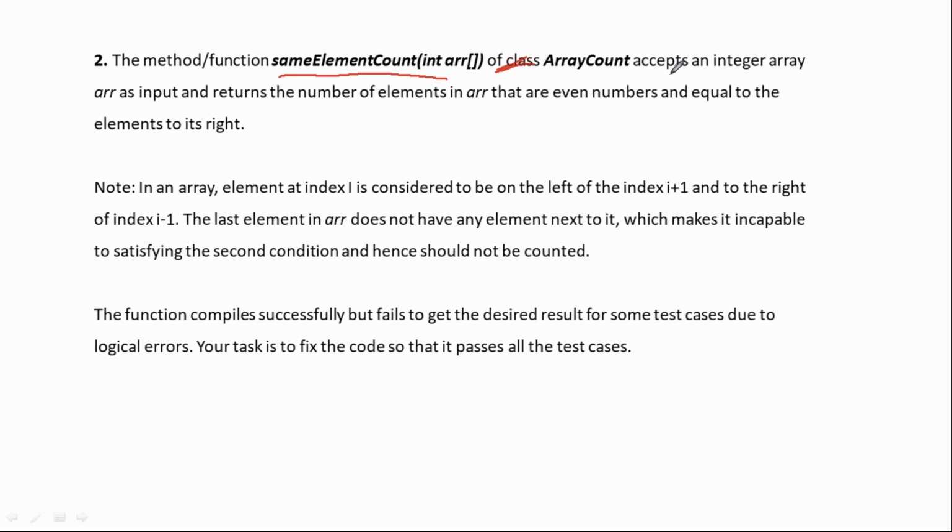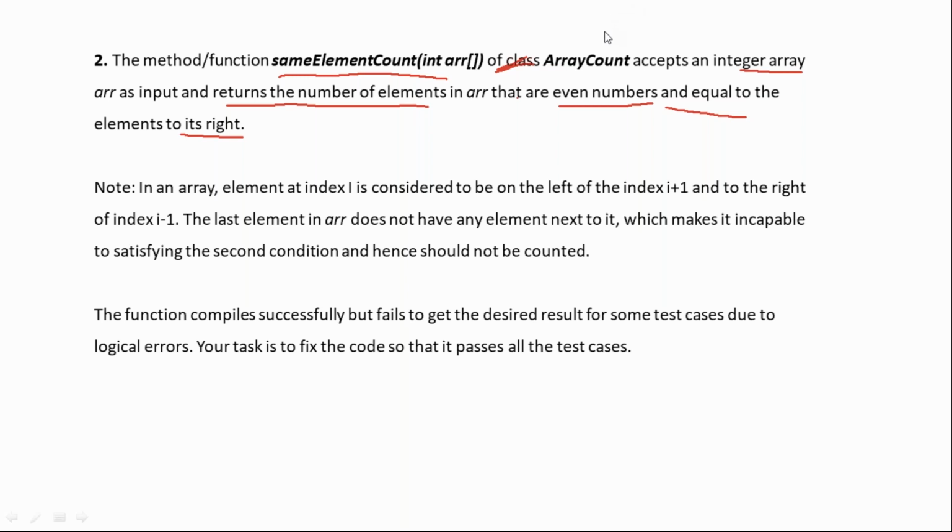So this is a function, it accepts an integer array, along with the number of elements of the array, and we need to find how many times the given element is equal to the element to its right. So same element count accepts an integer array as the input and returns the number of elements in the array that are even numbers and equal to the element to their right side. Let me take an example so that you get the clear picture here.